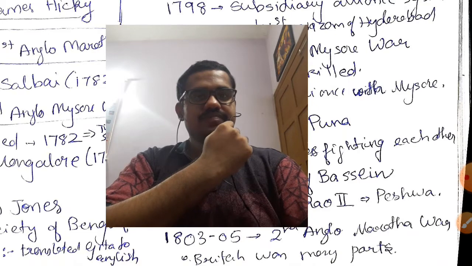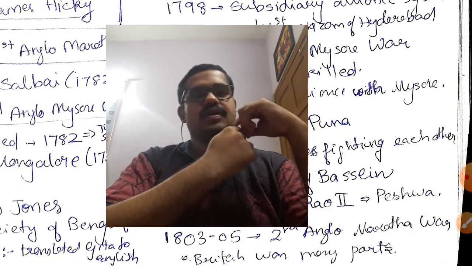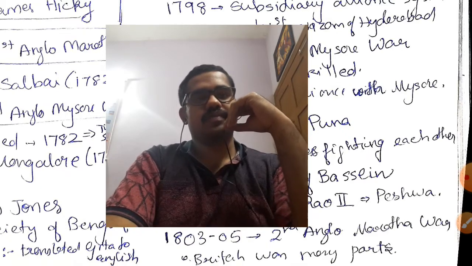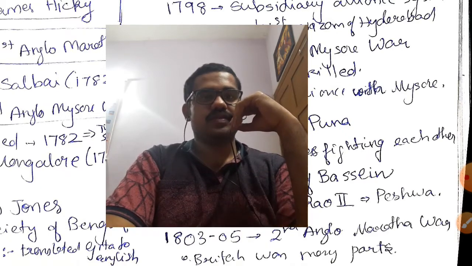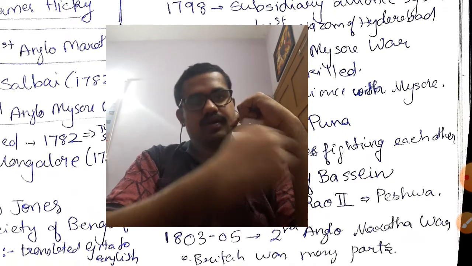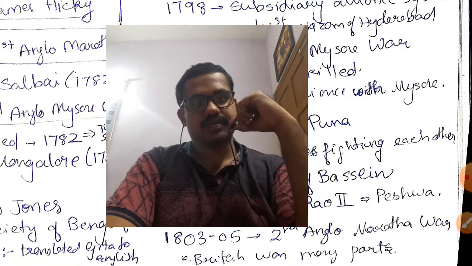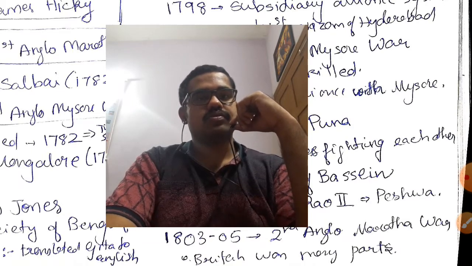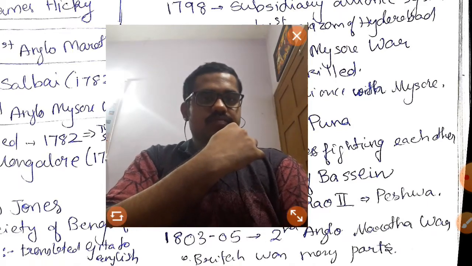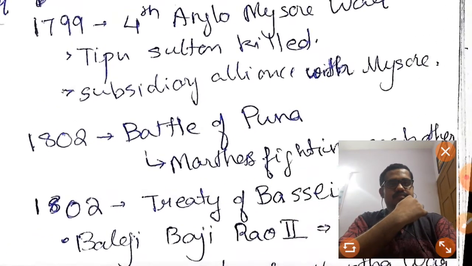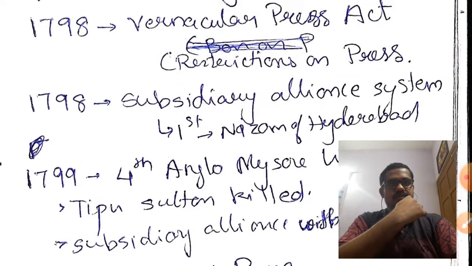So today we are going from 1800. Okay, so yesterday, what happened was the defeat of Tipu Sultan in 1799. We studied about the subsidiary alliance system of 1798, etc. Okay, so we'll move ahead. We also studied Wellesley's vernacular perspective.